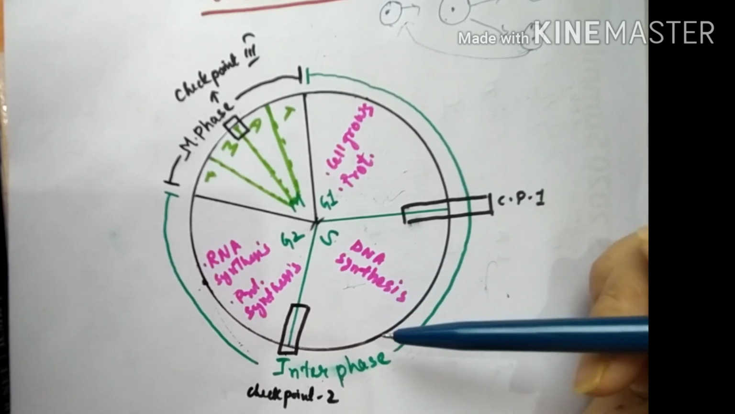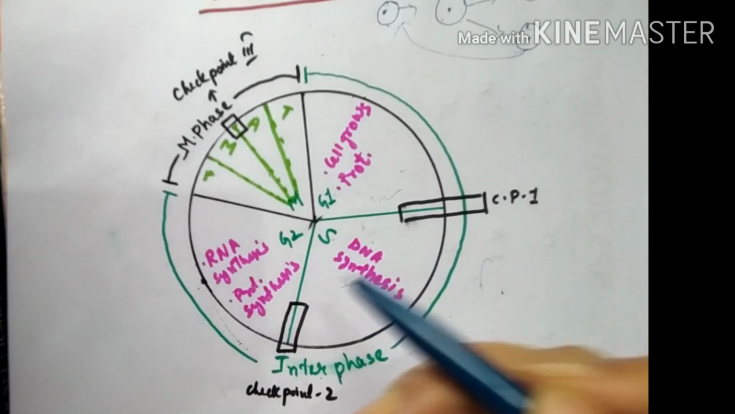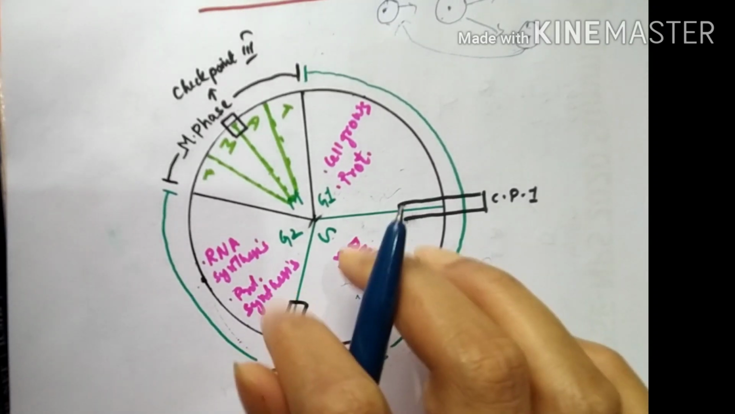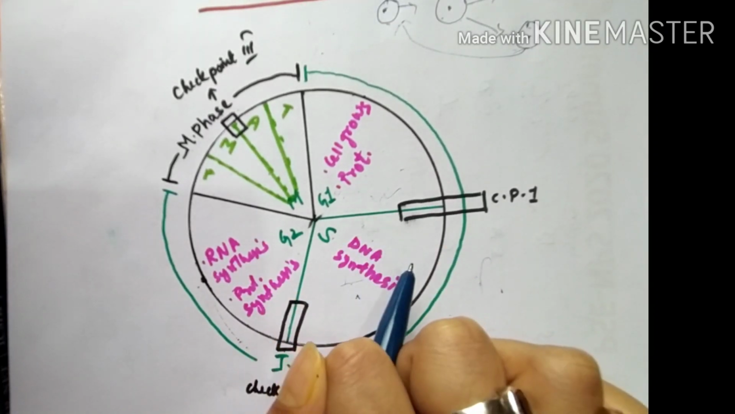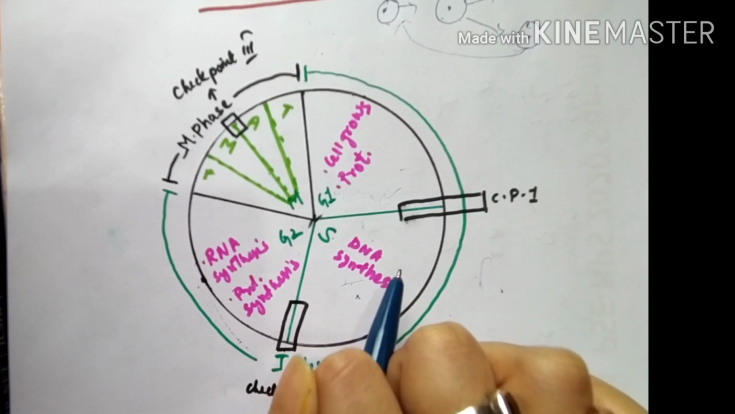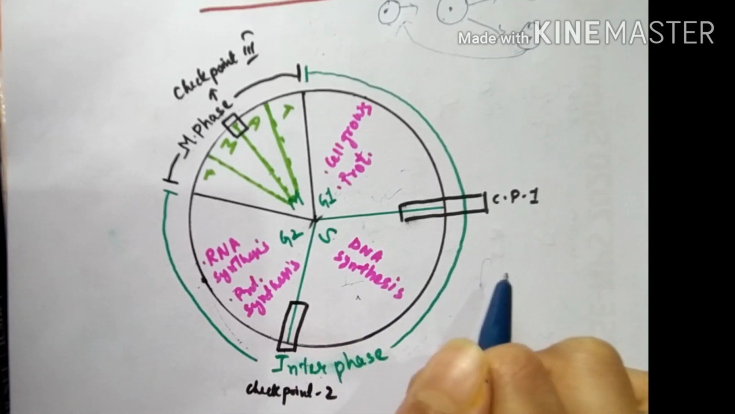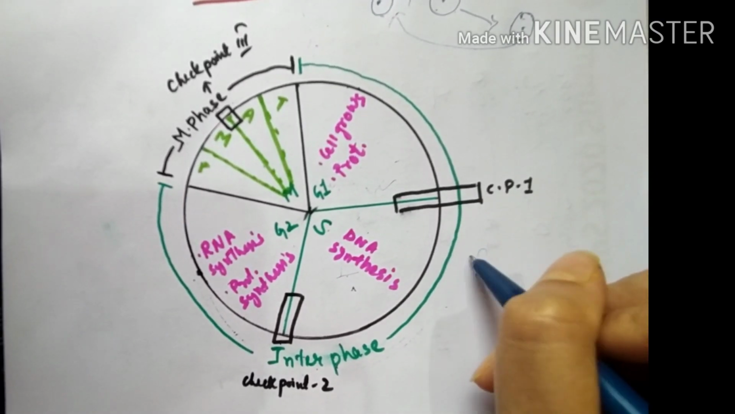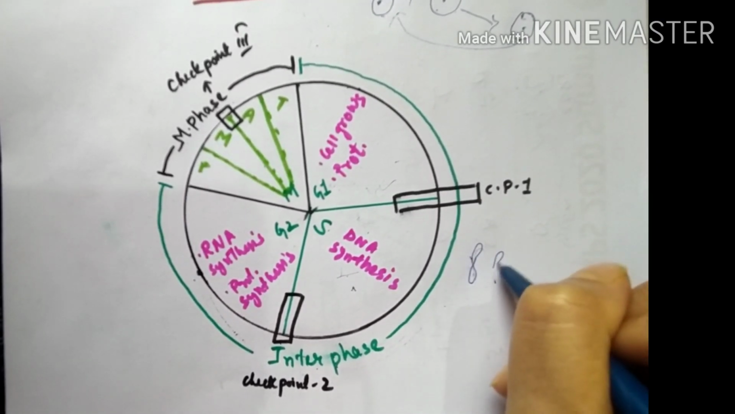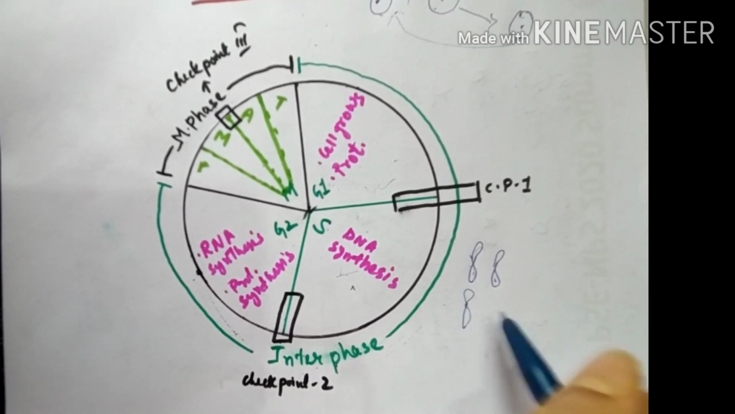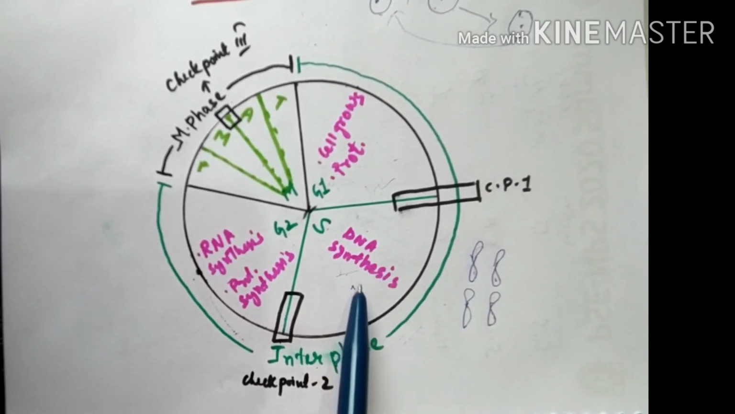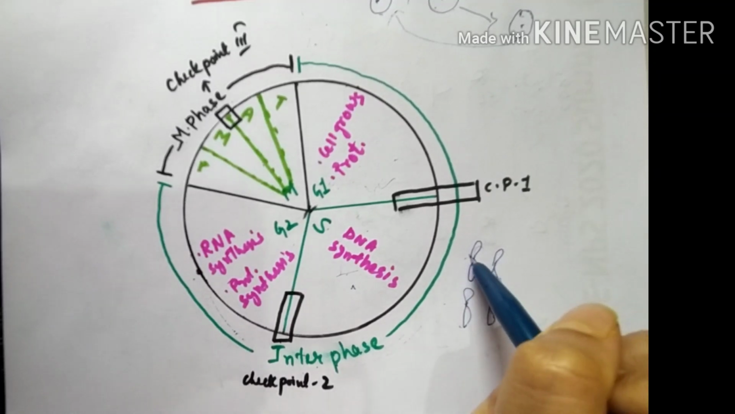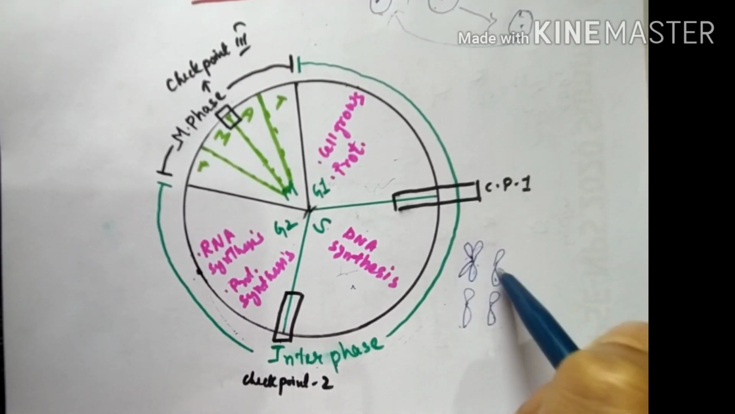By DNA synthesis I mean that the DNA will replicate itself, and here only the amount of chromosomes gets doubled but not the number of chromosomes. Okay, I'll explain it by giving an example. Suppose in a cell there are 4 chromosomes. So now what happens at the synthesis phase? All these chromosomes will replicate themselves and will form a copy of each.